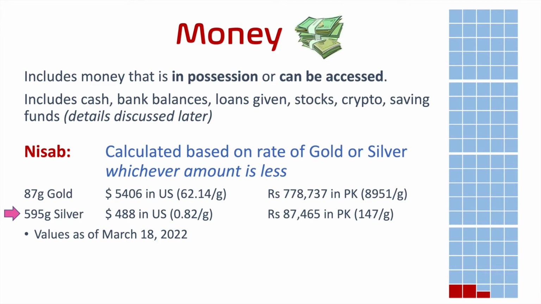So how do we reconcile between this? Should we use gold or should we use silver? Whichever is the lesser amount, you should use that for your nisab when you are giving out zakat.